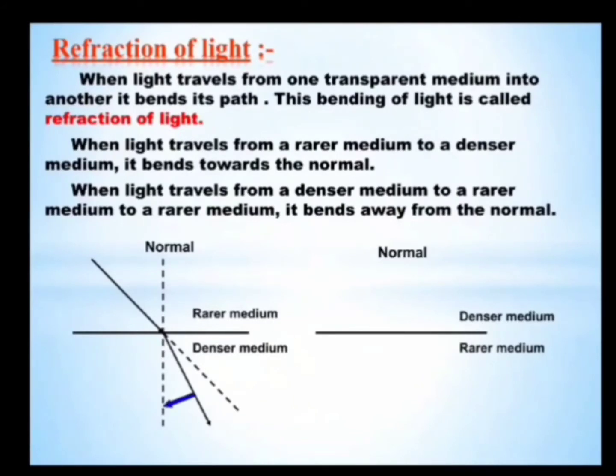See, actually it would go this way, but here it has bent towards the normal. And when light travels from a denser medium to the rarer medium, it bends away from the normal. Like see, in this case, if we draw a normal here, then the light ray has bent away from the normal.